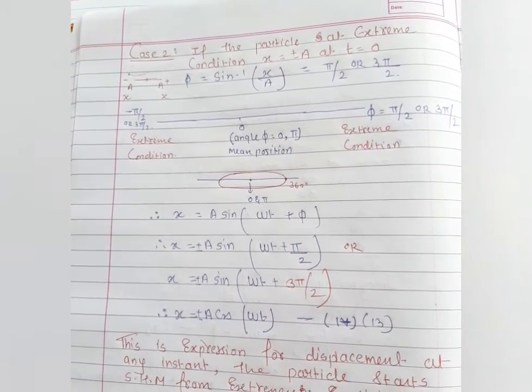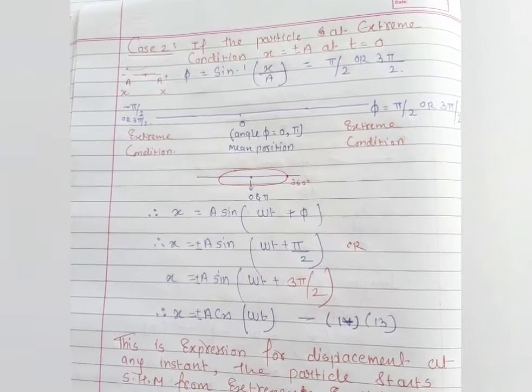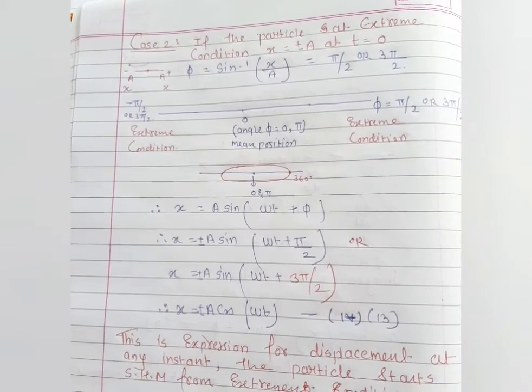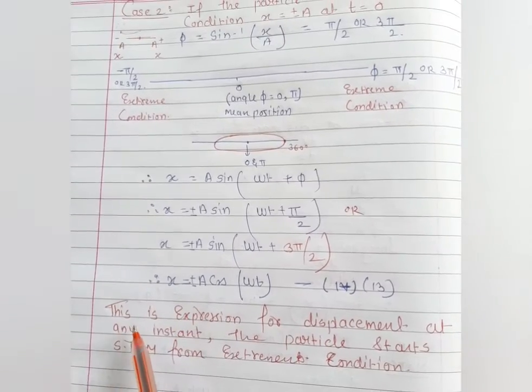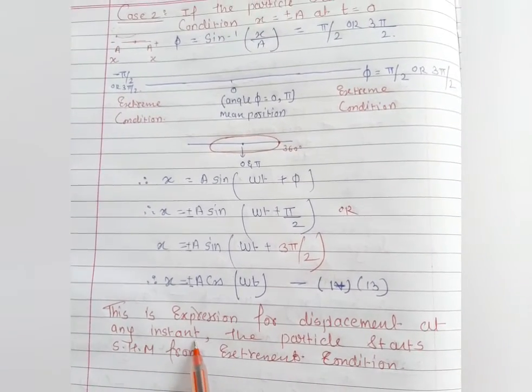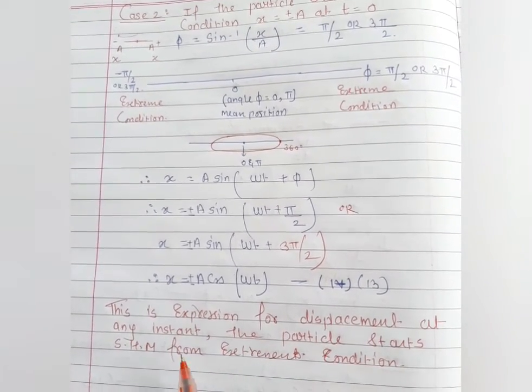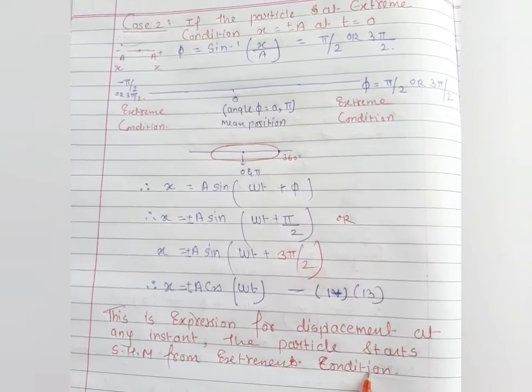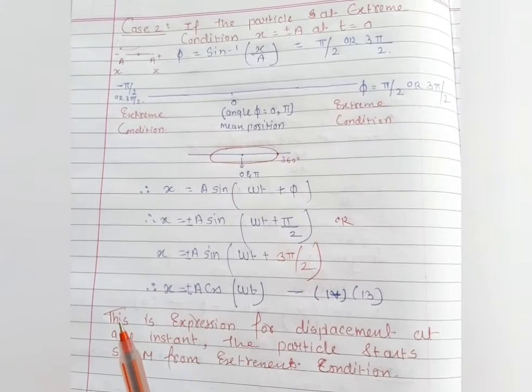So it means when the particle oscillates at the mean position and extreme position, there is some angle, some velocity, and some displacement. And here we get the expression of the displacement at any instant when the particle starts simple harmonic motion from the extreme condition. So hope you are very clear about it, students.